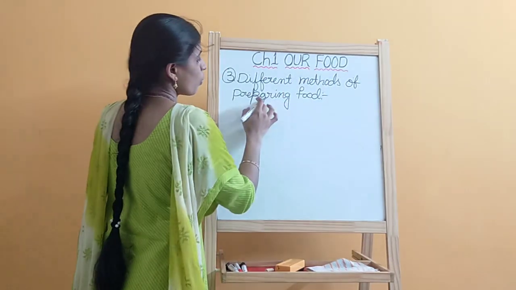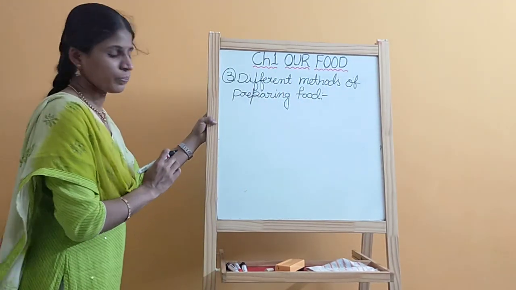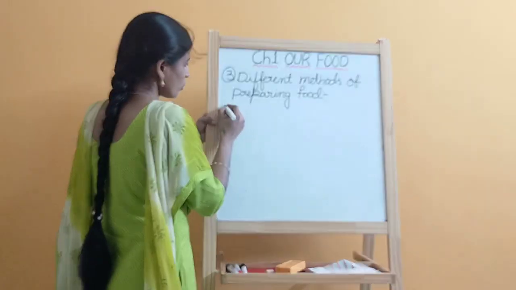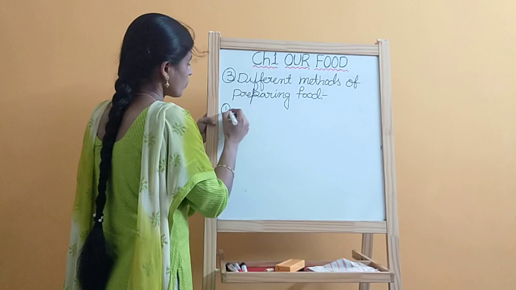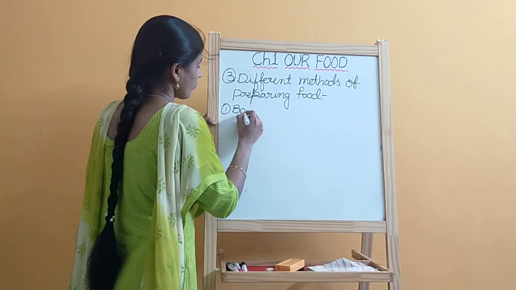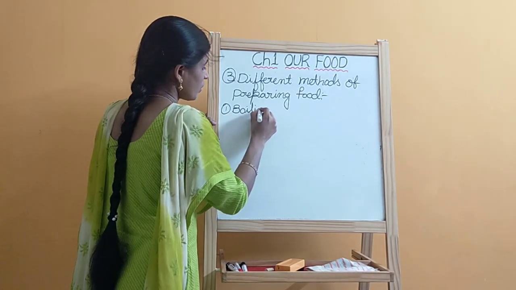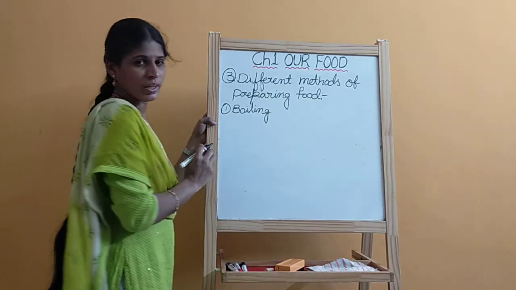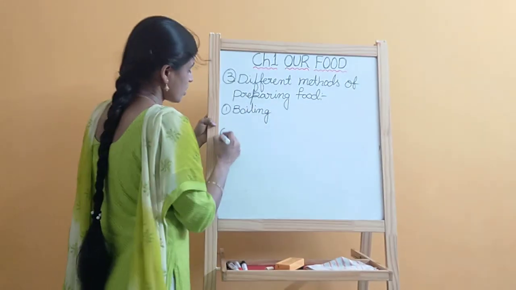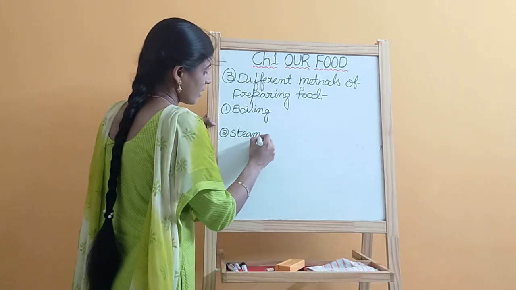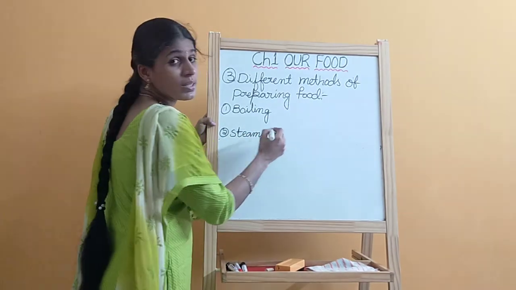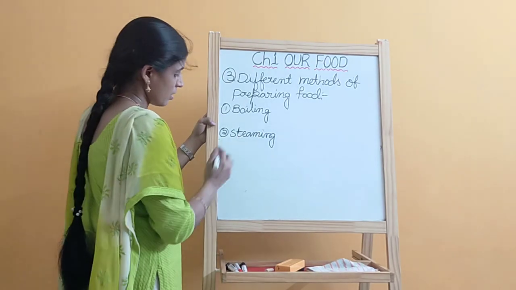We have a few of the methods. First one is boiling. What is the first one? Boiling method. And next one is steaming. What is the second one? Steaming method. Boiling, steaming.